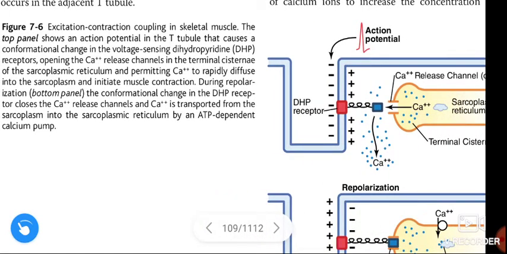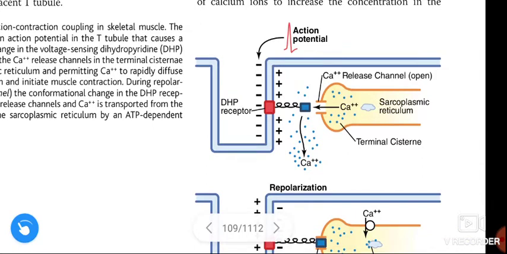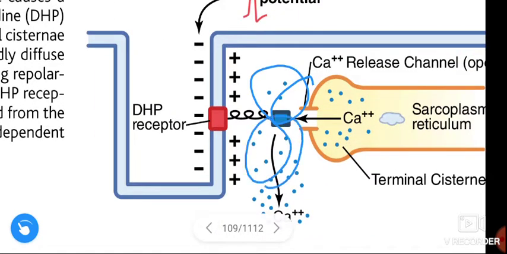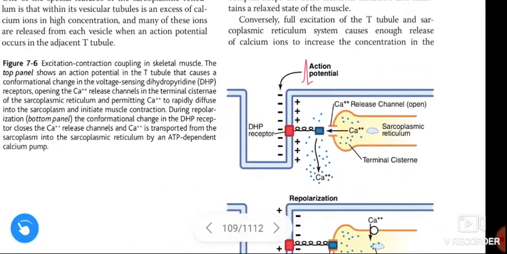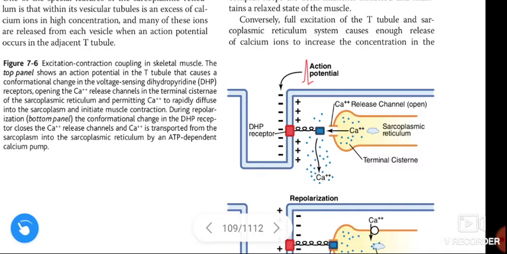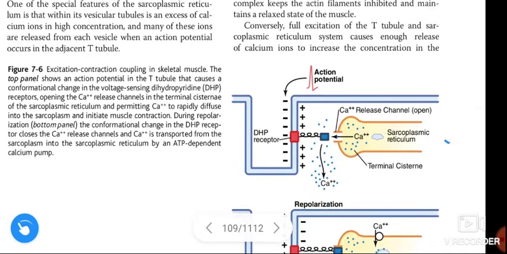And these initiate the calcium move into the sarcoplasm. This whole thing is the sarcoplasm, and the calcium moves from the sarcoplasmic reticulum into the sarcoplasm. That means it is like the cytoplasm only, and it permits calcium to rapidly diffuse into the sarcoplasm and initiate the muscle contraction. The released calcium initiates the muscle contraction. This is about the upper panel.